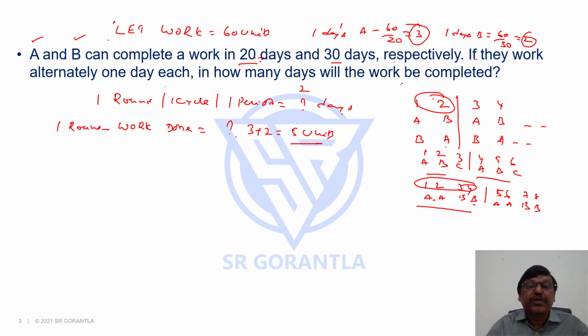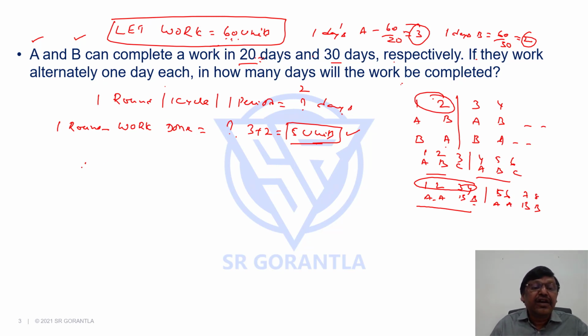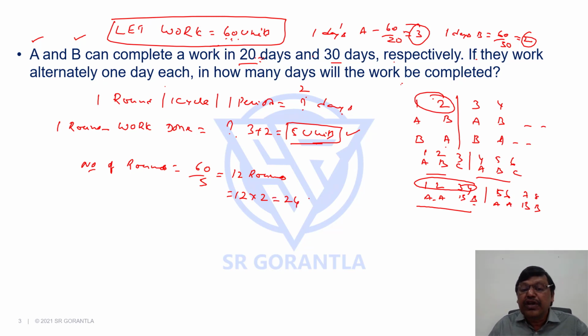Now, total work we assume to be 60 units. To complete 60 units, how many rounds have to be completed? One round, 5 units work is done. 60 units is the work to be completed, means number of rounds required will be 60 by 5, it is 12 rounds. One round is 2 days. So 12 rounds means 12 into 2, 24 days is our answer. Here the work is getting completed exactly in 24 days. So hence whether A started or B started, it doesn't matter, exactly 12 completed rounds are there. So our answer was 24 days.